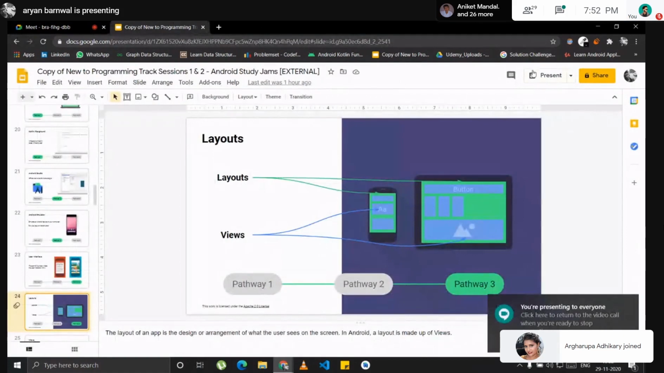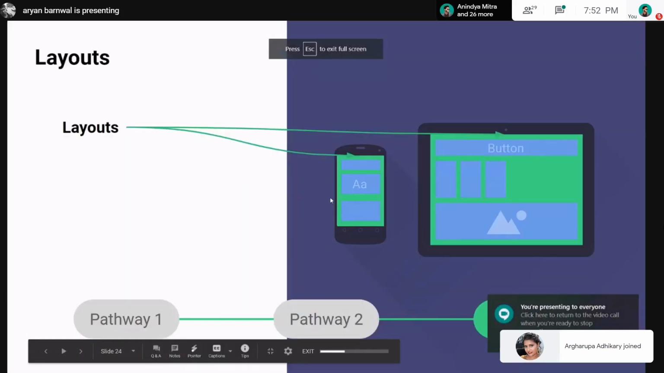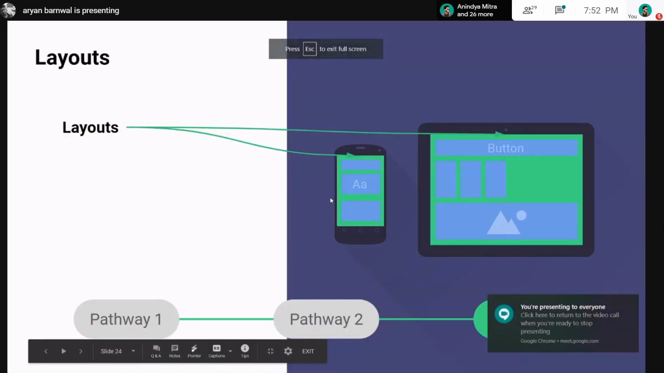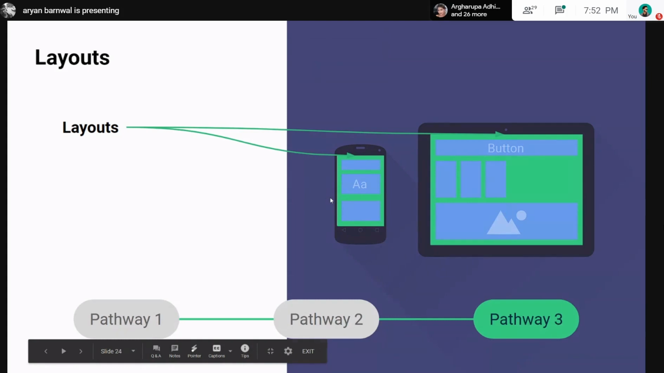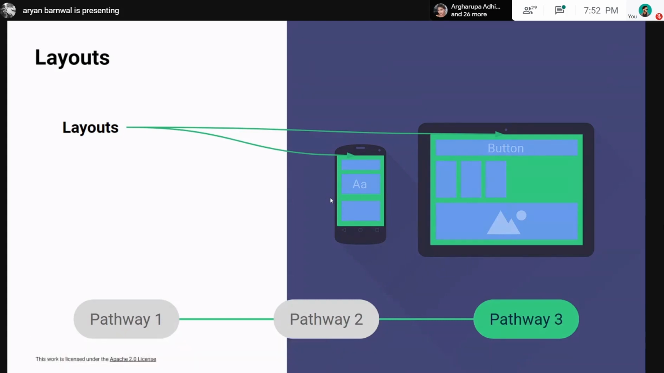Okay, so there are different types of layouts. There's constraint layout, by which you can put anything anywhere in the app. But in constraint layout you should constrain the views there, like a button you should constrain at the top of the image view or at the end of the screen.